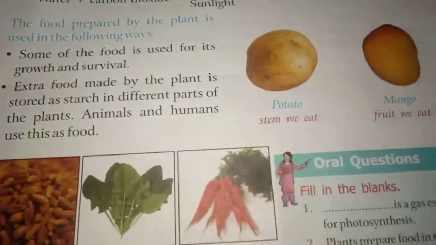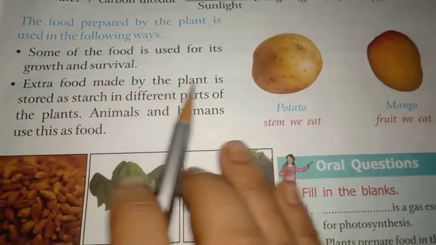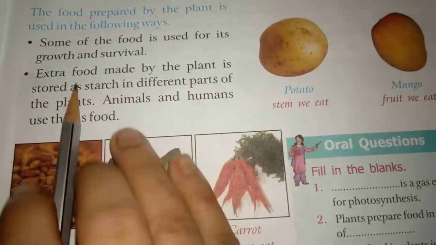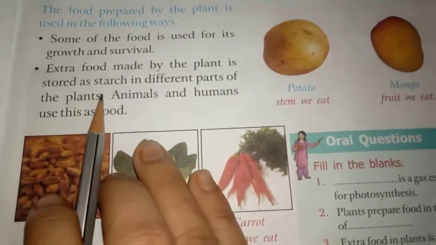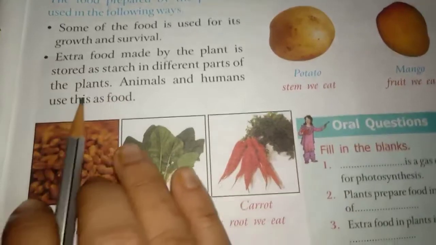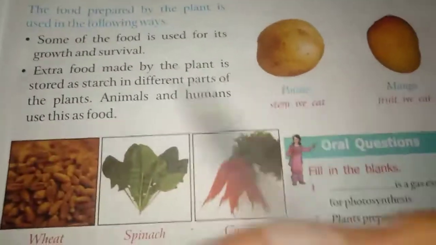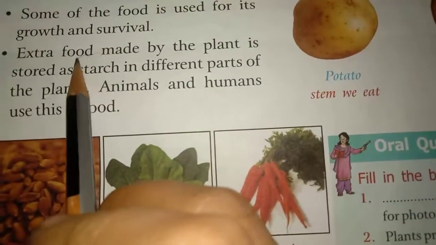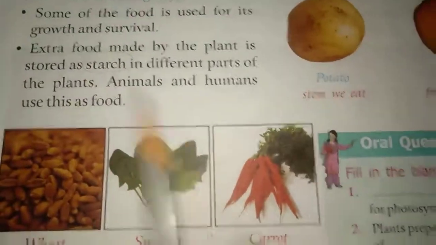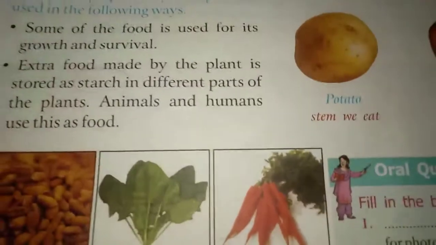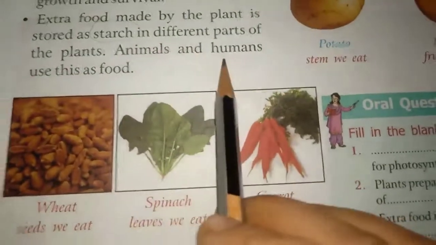Some of the food which the plants prepare they will use for their energy, survival and growth, and some other extra food made by the plant is stored as starch in different parts of the plant. Remember this word, starch. And those stored foods are used by whom? By the animals and the humans.